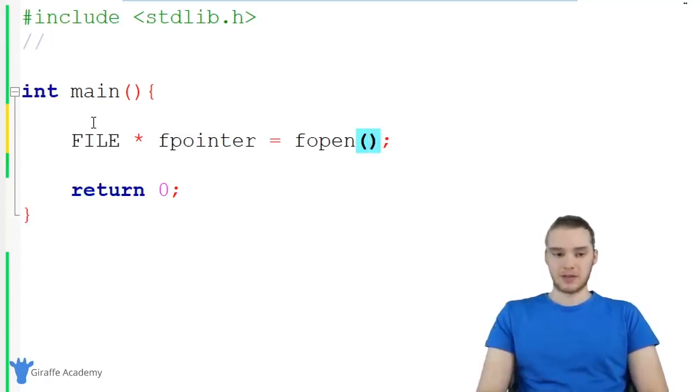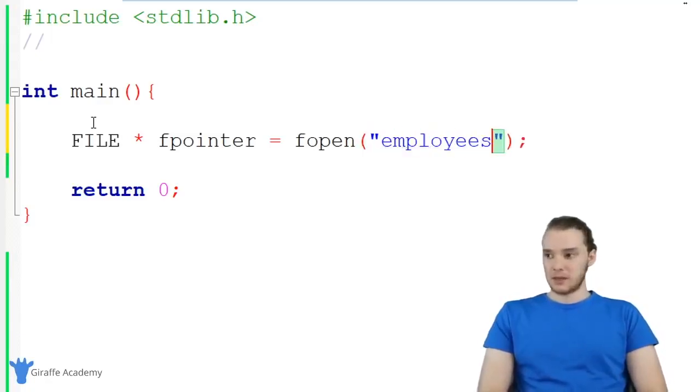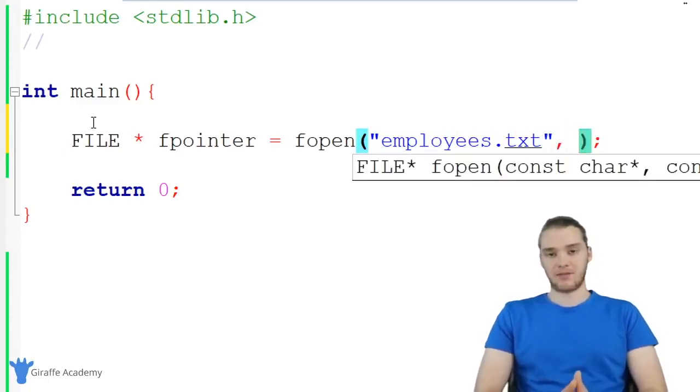The first parameter is going to be the name of the file that I want to open. So I'm just going to call this employees.txt. And the second parameter is going to be a file mode. A file mode is basically just going to tell C what we want to do with the file that we're going to open. And there's a bunch of different file modes.